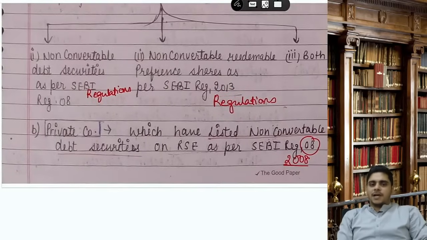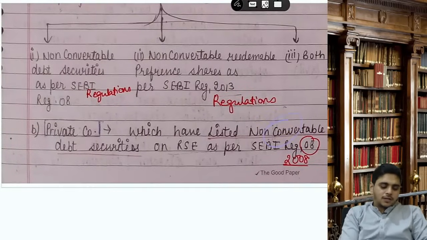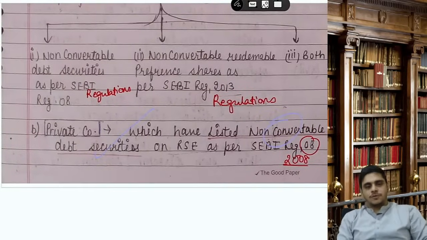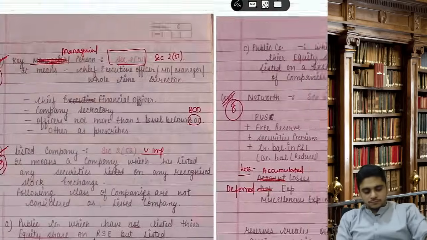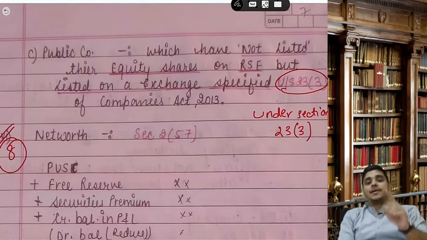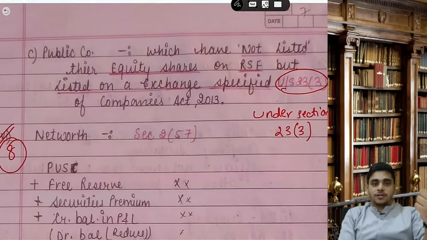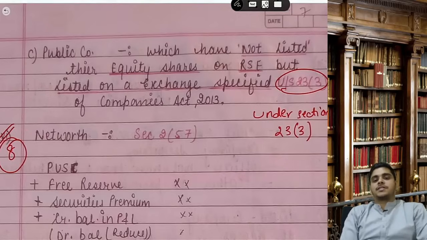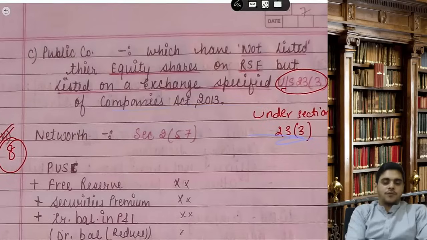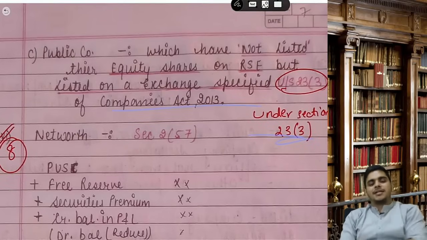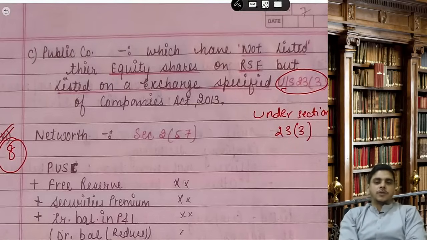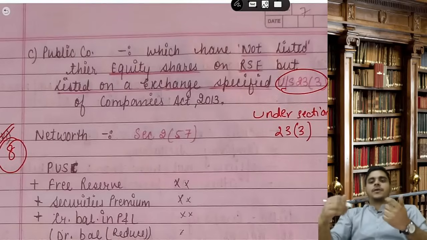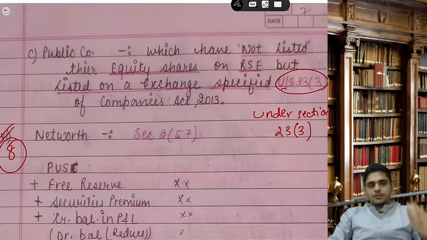Number two, a private company which has listed non-convertible debt securities as per SEBI regulations 2008. It is also not a listed company. Third, a public company which has not listed its equity shares on a recognized stock exchange but listed on an exchange specified under section 23(3) of the Companies Act 2013. That is basically an unrecognized stock exchange.